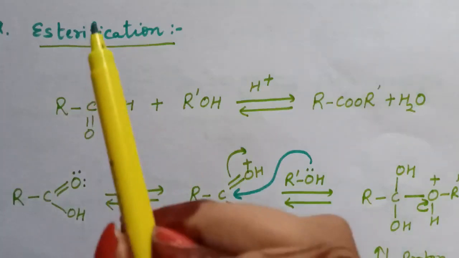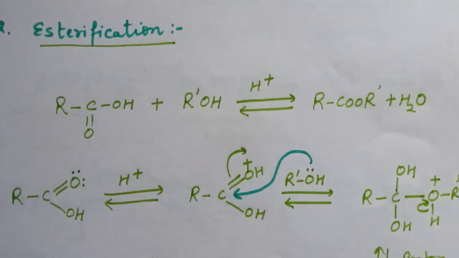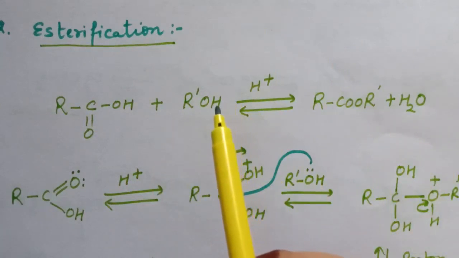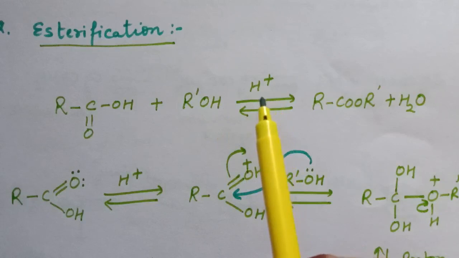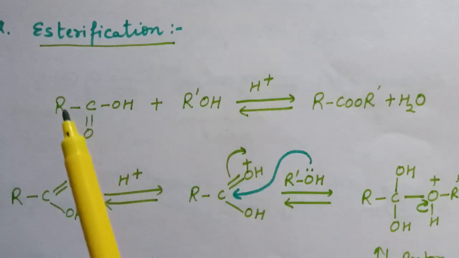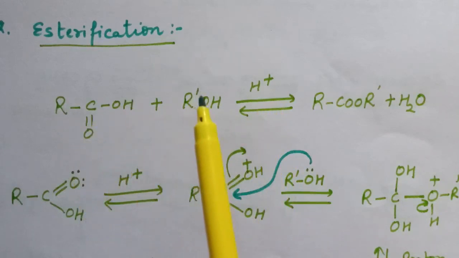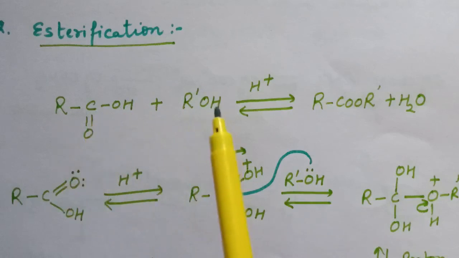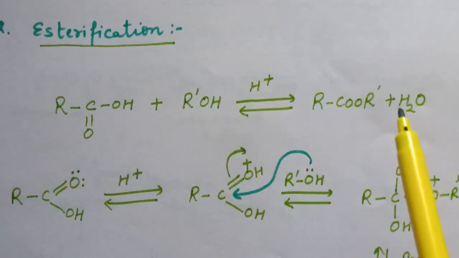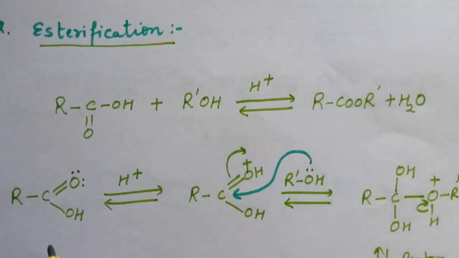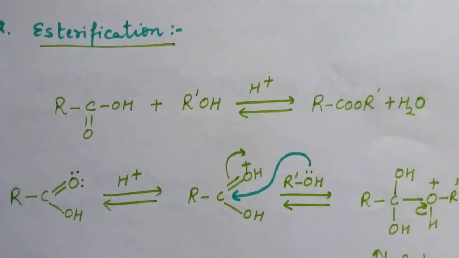Next reaction is esterification. Carboxylic acids are esterified with alcohols or phenols in the presence of mineral acids such as concentrated H2SO4 or HCl, which act as a catalyst. So here is the reaction of carboxylic acid with alcohol, resulting in the formation of ester, and a water molecule will be released. So here is the mechanism of this reaction.